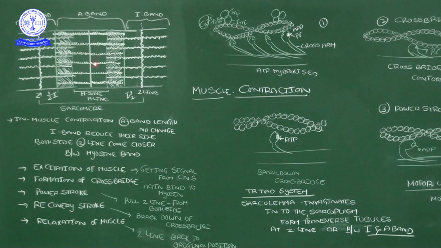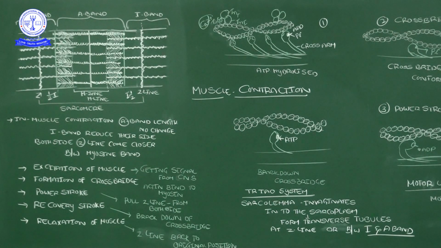Now you may have a doubt: why is the H zone lighter than the adjacent sides of the myosin? When you take the edge places of the myosin or dark filament, the dark place, here there is an overlapping of the actin filaments and myosin filaments, okay. Because the edges of the actin and myosin filaments overlap each other in the ending position of the actin and myosin, the adjacent sides of the dark band are darker, while the middle position is lighter. That light place we call the H zone, okay.